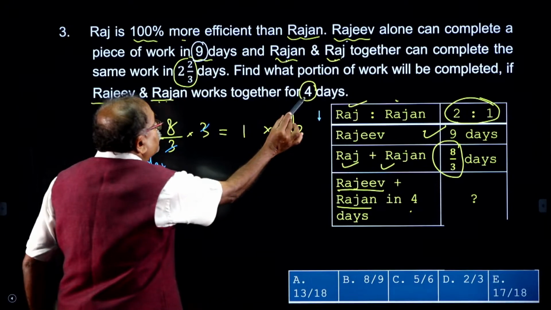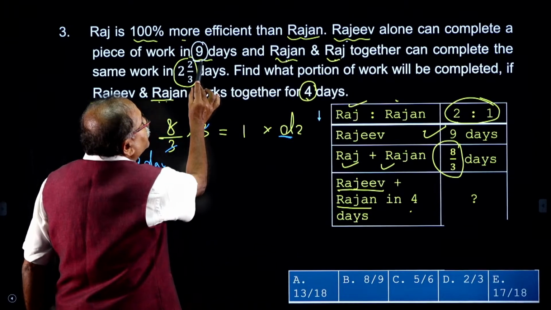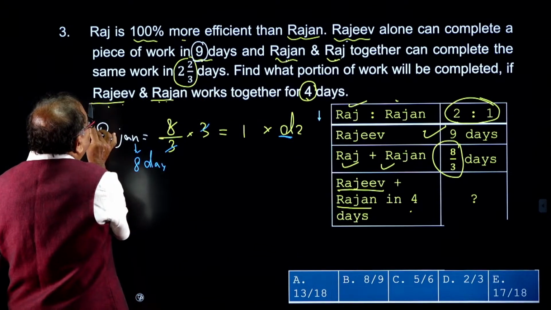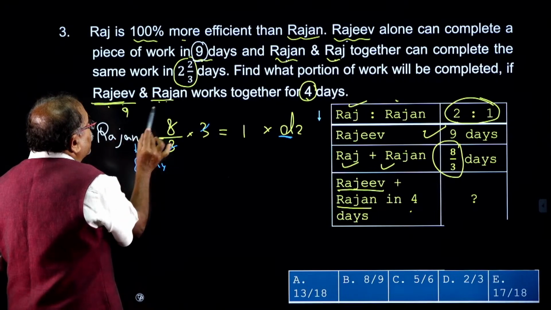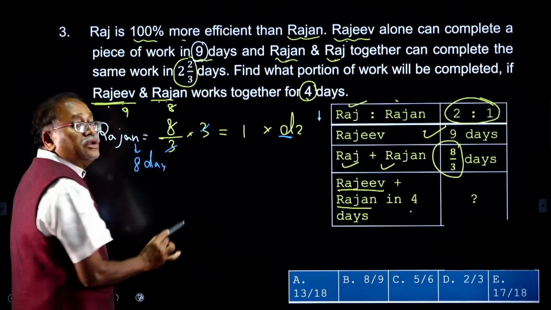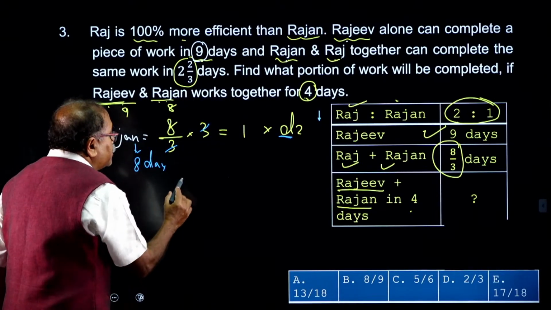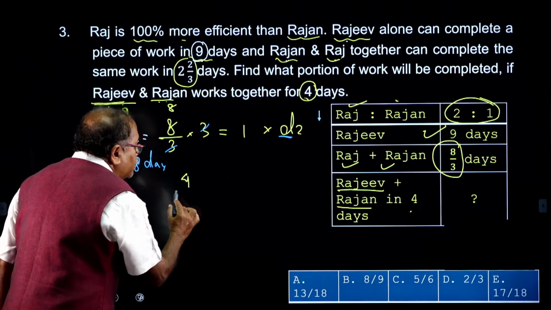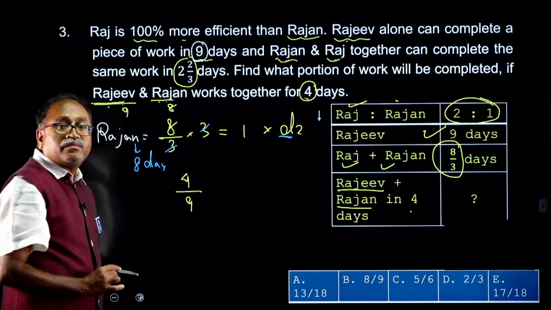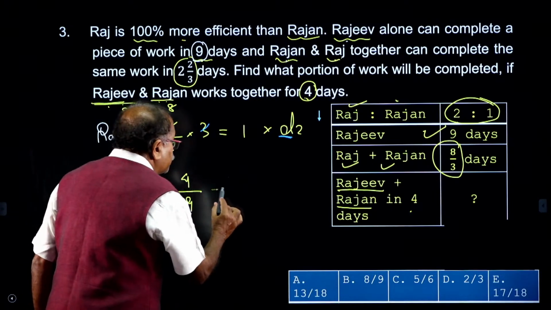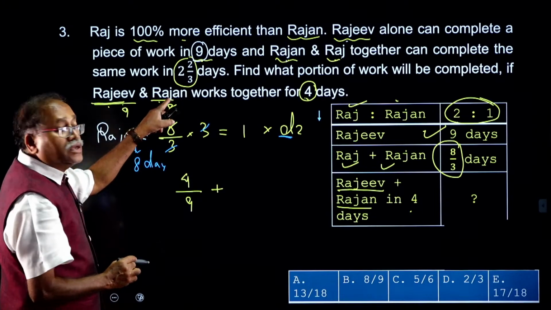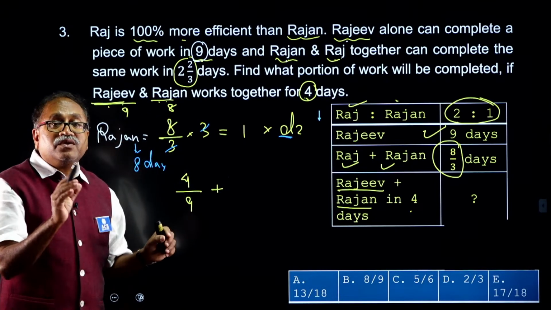In 4 days, what part of the work will be completed by Rajiv? Rajiv completes the work in 9 days, Rajan completes the work in 8 days. In 4 days, Rajiv will complete 4/9 part of the work, plus Rajan. In 4 days Rajan will complete what part? In 1 day 1/8, therefore in 4 days 4/8, which is 1/2. The LCM is 18, so here it is 8 plus 9.